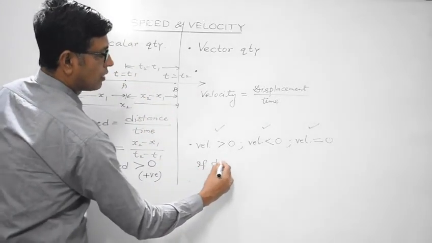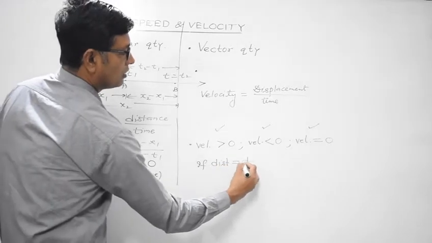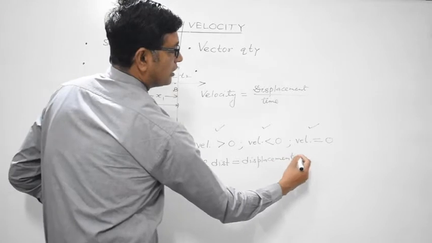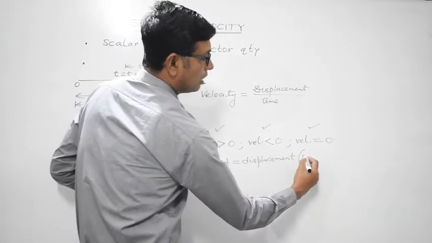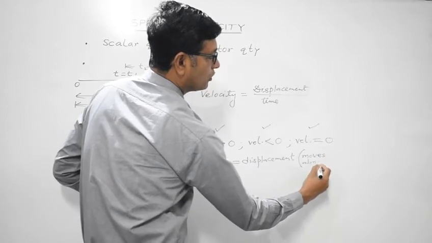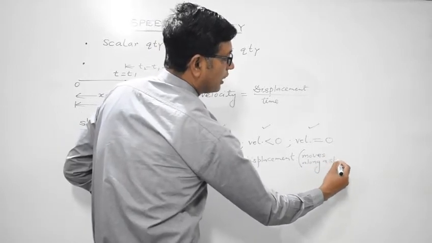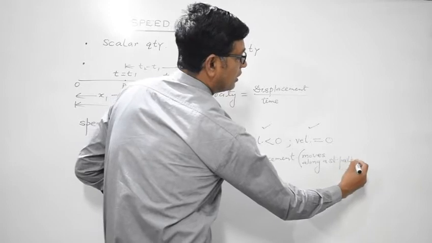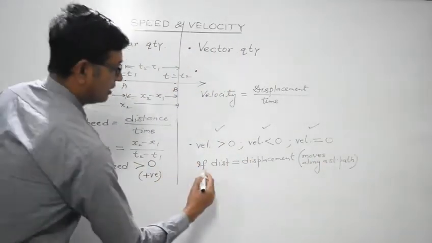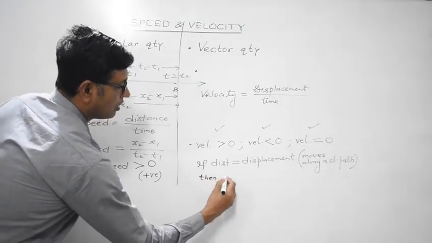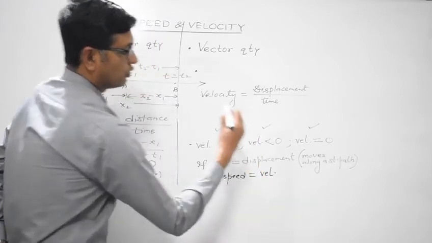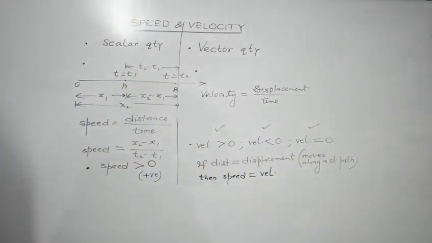If distance covered by a body is equal to its displacement, and it is possible only when the body moves along a straight path, it is then only that the distance of the body can be equal to its displacement. Then the speed of the body would be equal to its velocity. This is a very, very important conclusion.